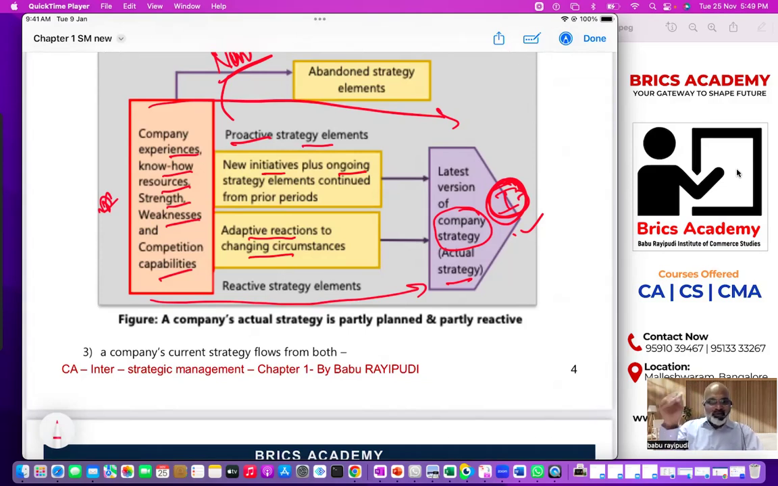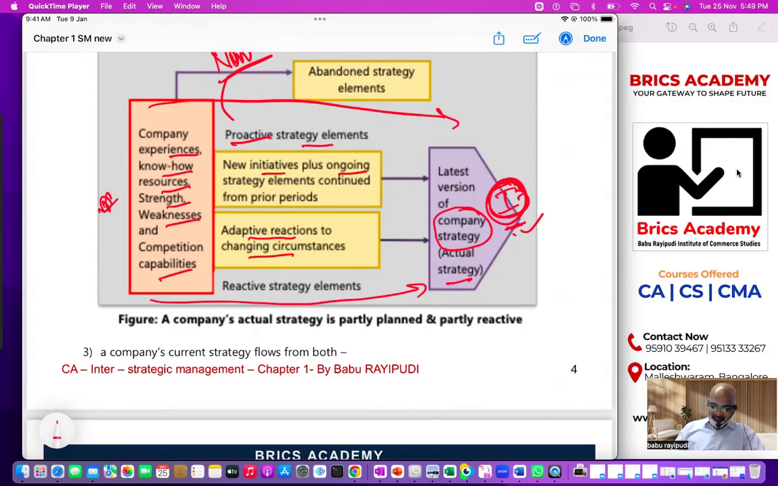So understand now, overall summary is what? Better use your experience, use your capabilities. And if you want to reach this particular strategy, what are you supposed to do? You may have to do something new along with existing actions which are already successful. You may have to react to the circumstances which are unanticipated, unexpected, unpredictable.